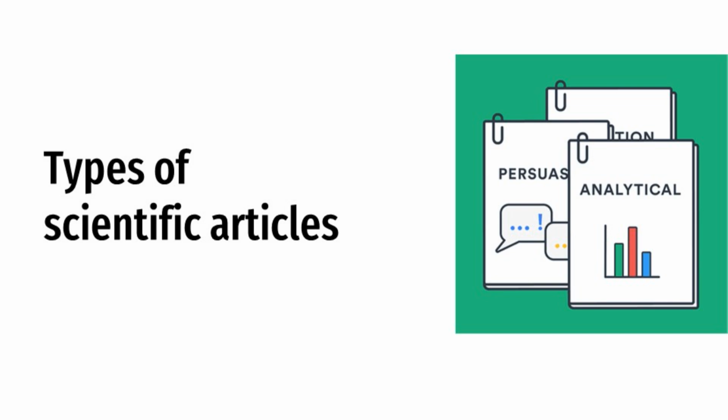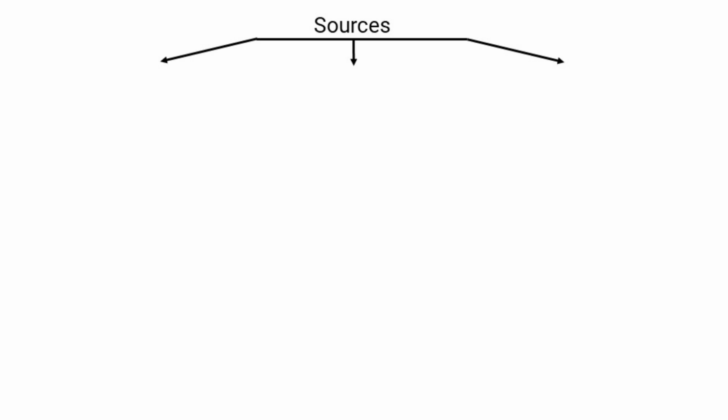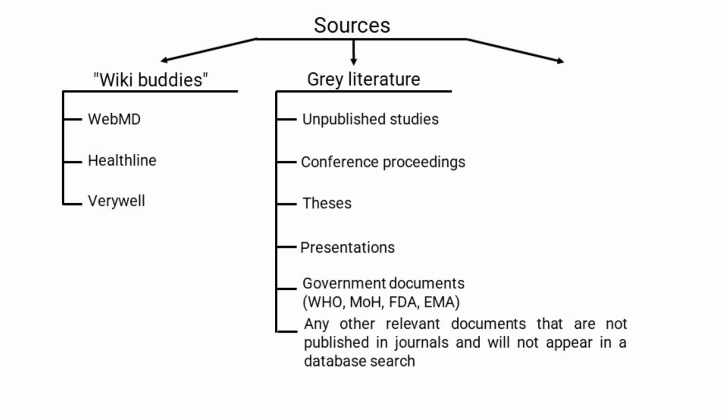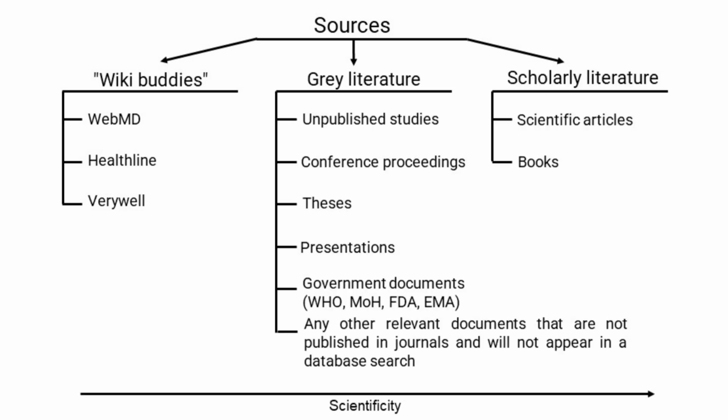There are various sources from where we can get biomedical information or, in simple words, information regarding health. I divided it into 3 categories. These, what I call wiki buddies, websites like WebMD and Healthline, gray literature, and scholarly literature. The scientificity increases from left to right.